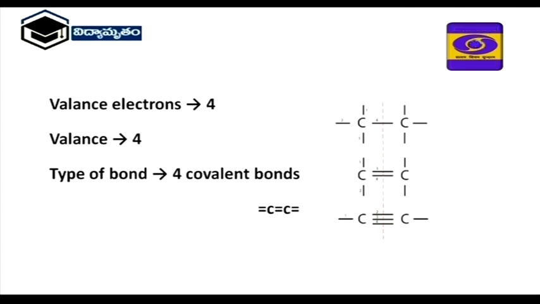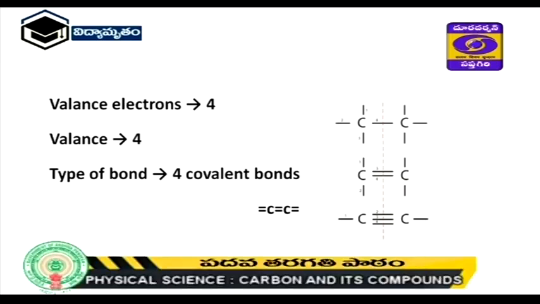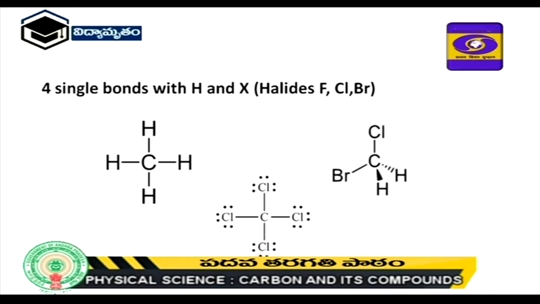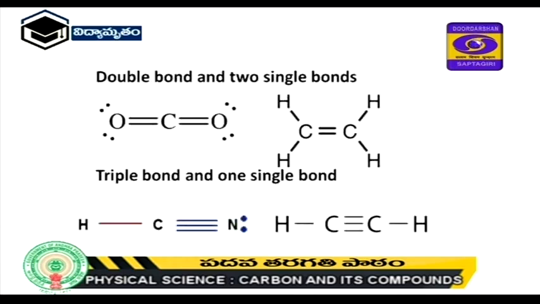So these 4 bonds can be 4 single bonds on the 4 sides of the carbon atom, or one side a double bond and another side 2 single bonds, or one side a triple bond and another side a single bond, and 2 double bonds on two sides is also observed. Some examples: here 4 single bonds with hydrogen is methane, and with halogens like chlorine, carbon tetrachloride, you are observing here. Also carbon is forming bonds with bromine, chlorine and 2 more hydrogens.